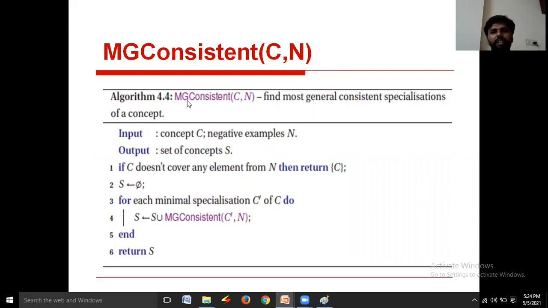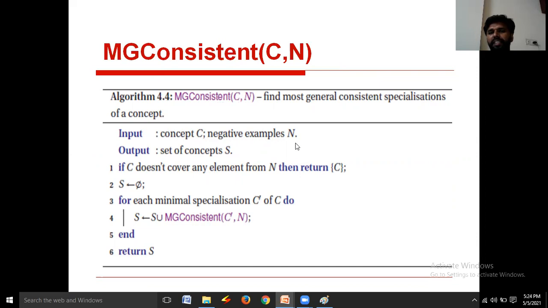That is MG consistent (C, N). Here C and N are parameters for the MG consistent algorithm. It will take C and N as input.